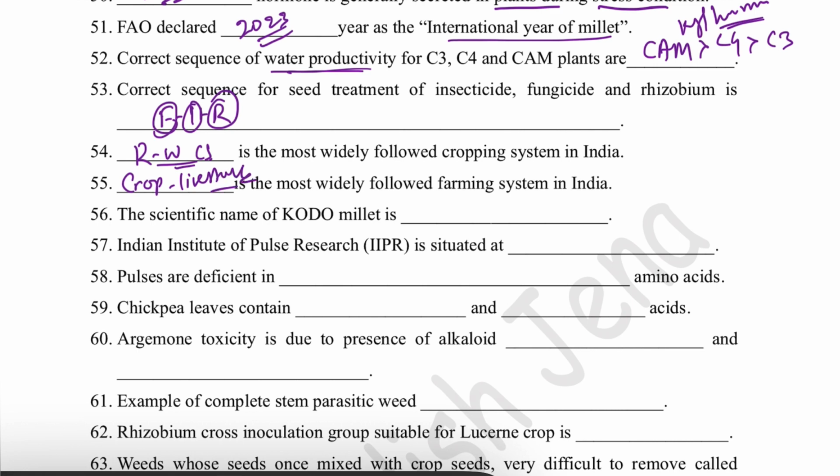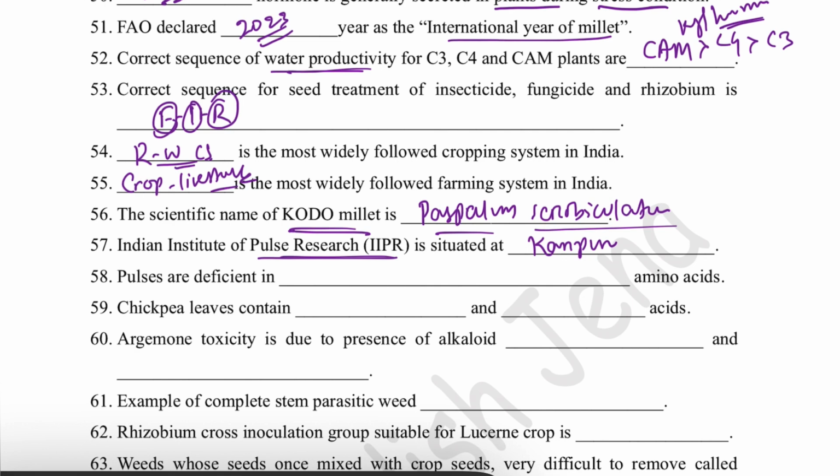The scientific name of kodo millet is Paspalum scrobiculatum. Paspalum scrobiculatum is the scientific name of kodo millet. Then, the Indian Institute of Pulse Research is situated at Kanpur.